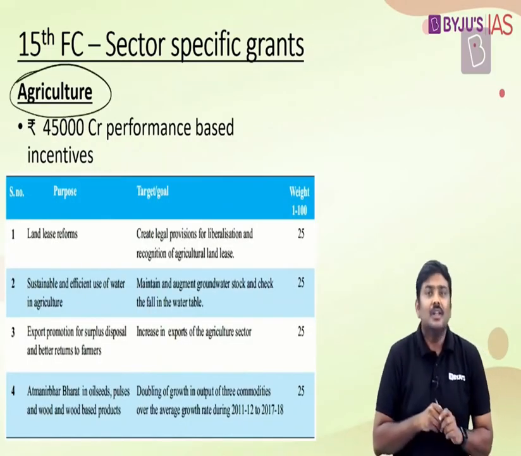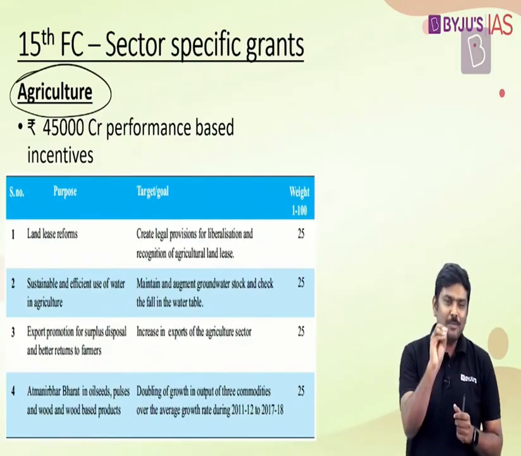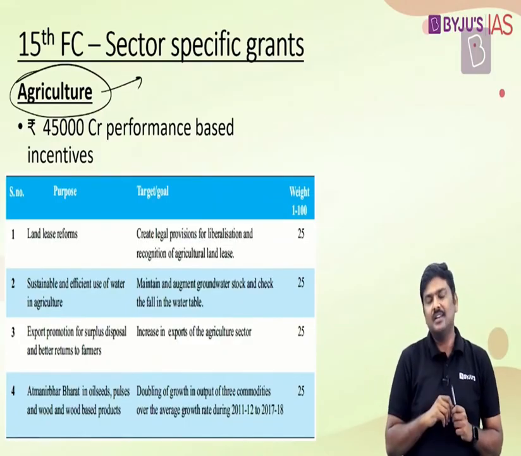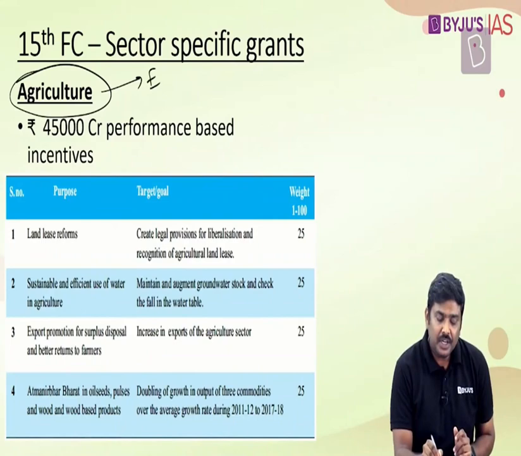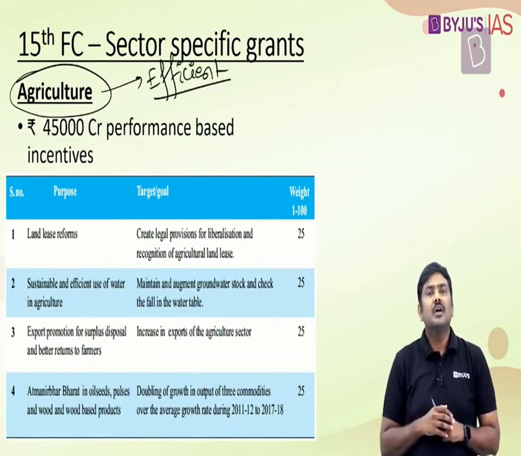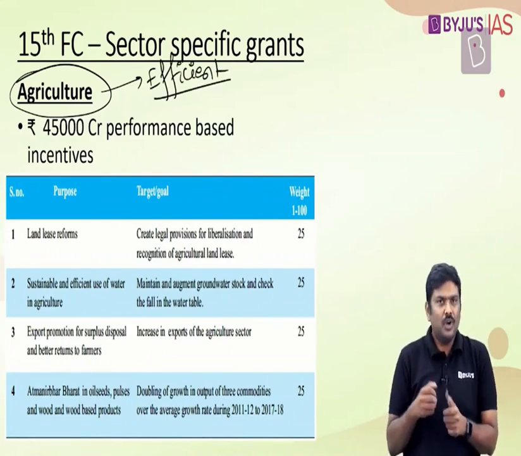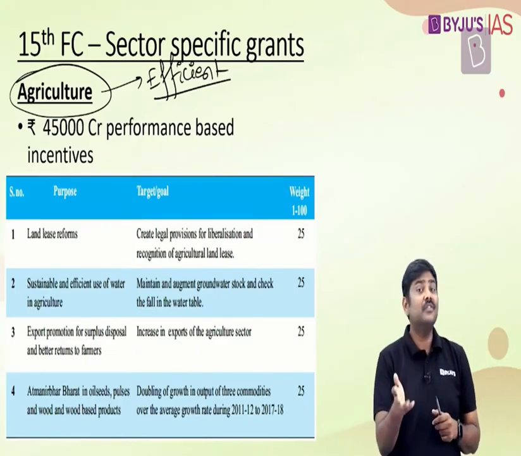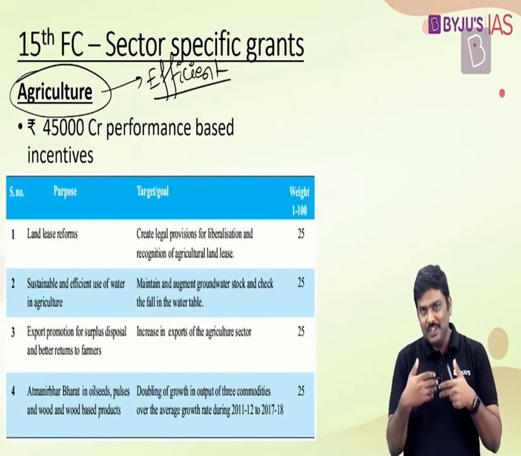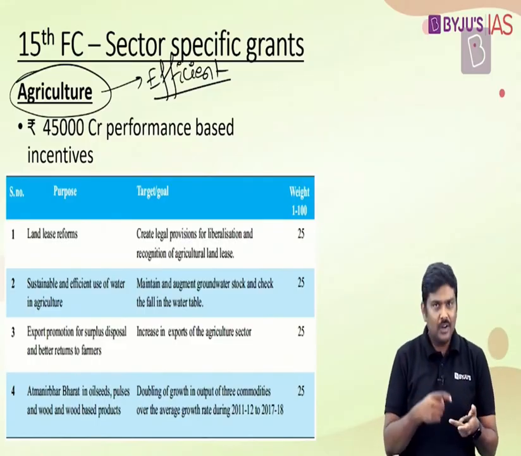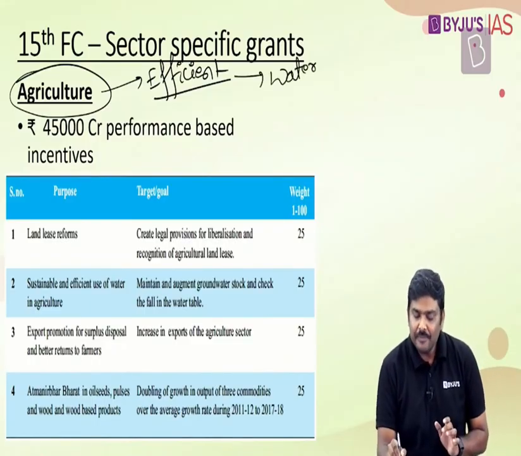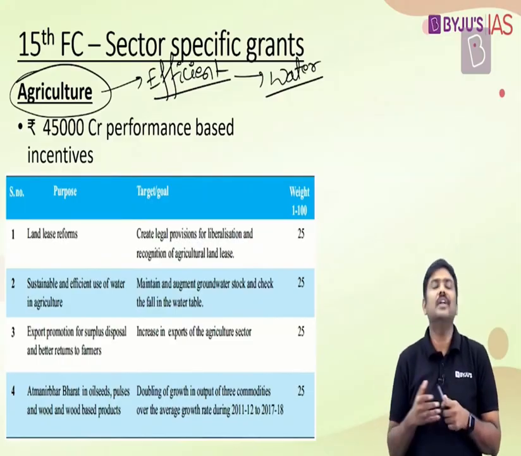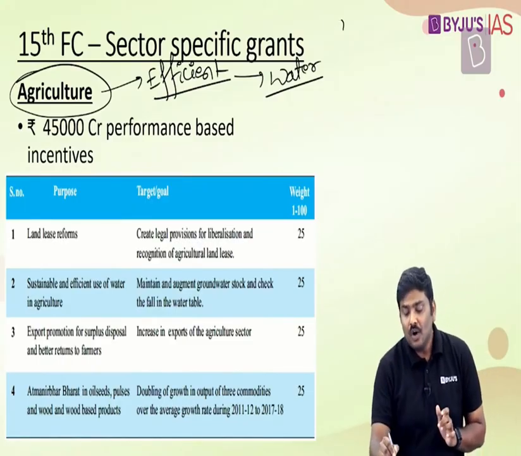Now, agriculture sector. The Finance Commission has discussed the issues in the agriculture sector. Let me put it in a nutshell. The Commission says there are issues plaguing the agriculture sector, such as efficient usage of water. In many states, the electricity supplied to pump up groundwater for irrigation is either subsidized or provided free of cost. In many states, this is a very sensitive issue politically, to be more precise. But understand this: because we are providing subsidized or free electricity, the water level is depleting. In many of these states, we have already seen that the underground water level is falling.